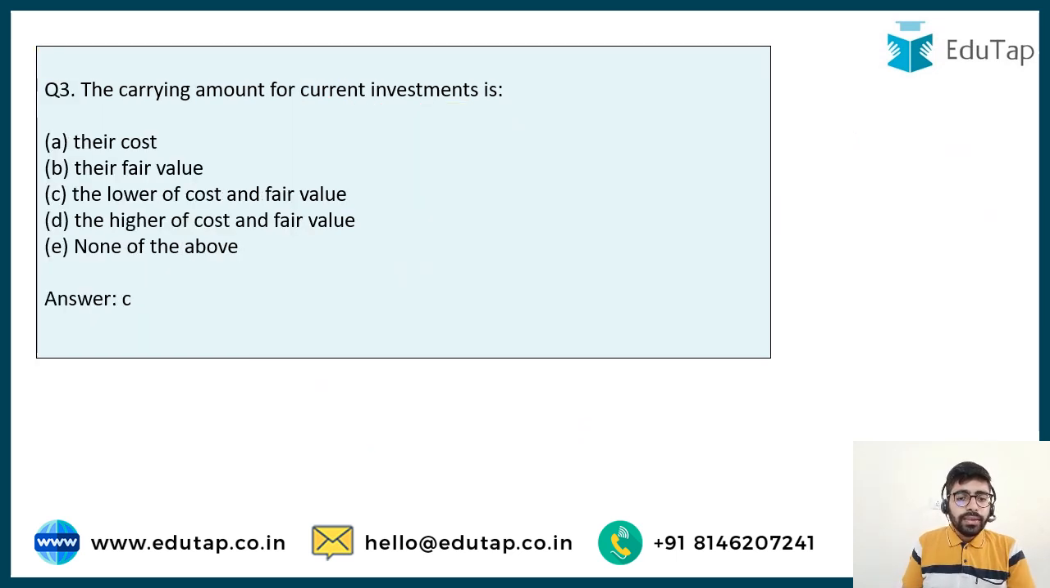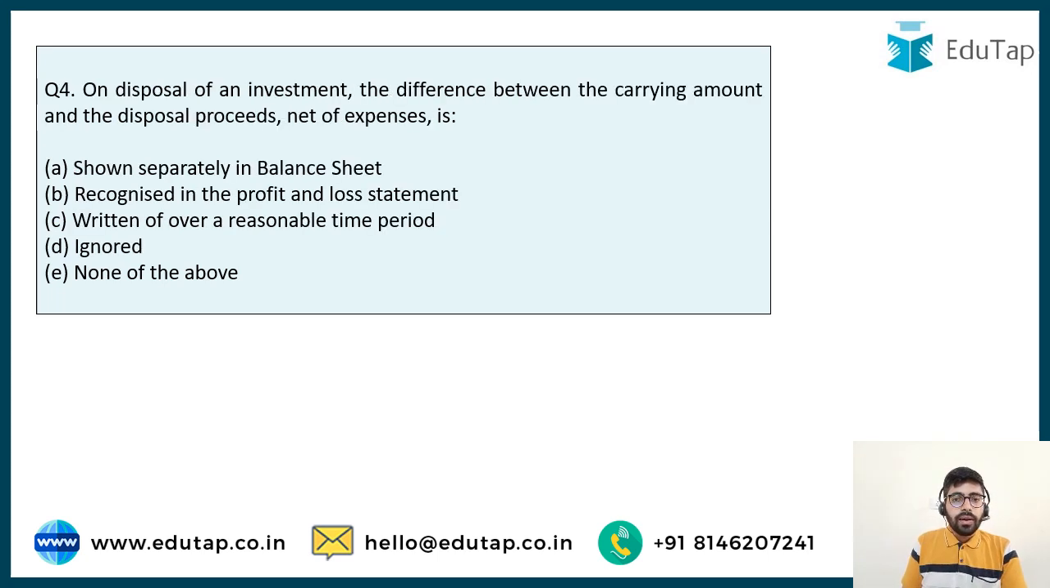So now we can easily answer this question that the carrying amount for current investment is the lower of cost and fair value. Answer is going to be option number C. Now the next question is, on disposal of an investment, the difference between the carrying amount and the disposal proceeds net of expenses is. Options are shown separately in balance sheet, recognized in the profit and loss statement, written off over a reasonable time period, ignored, or none of the above.